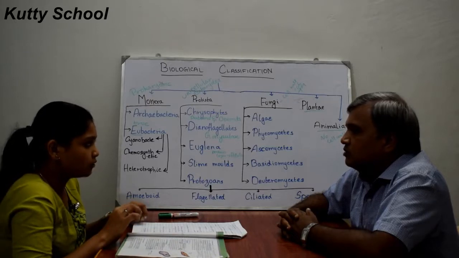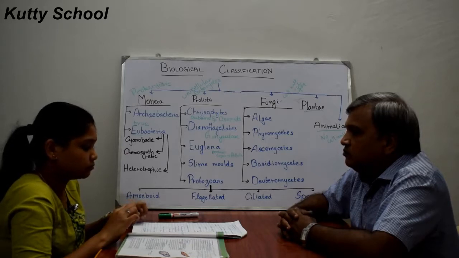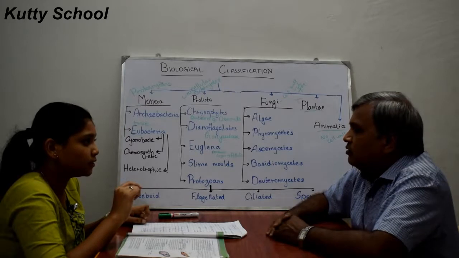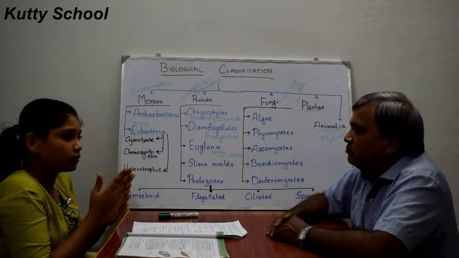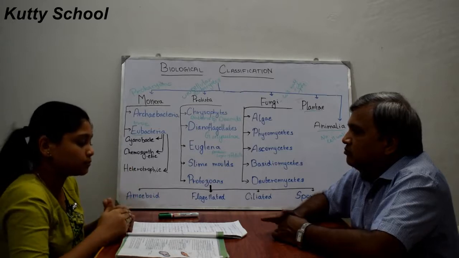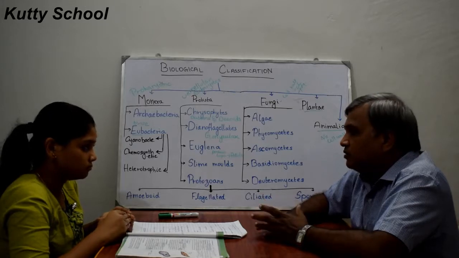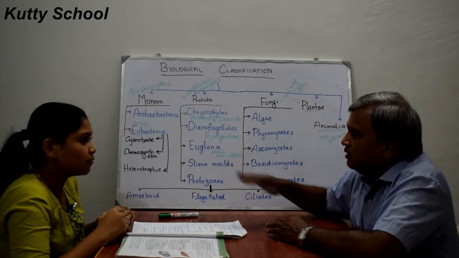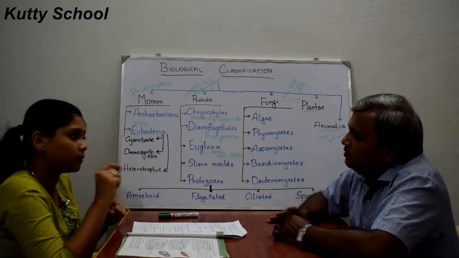Fruiting bodies means it produces spores at their tips. During unfavorable conditions, the spores remain at the tips of this plasmodium.